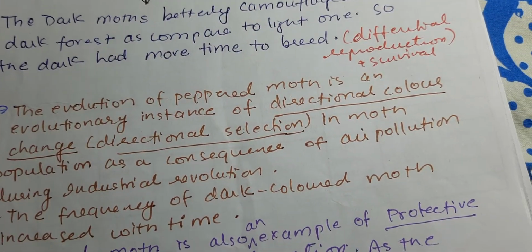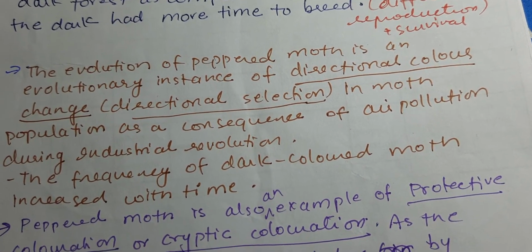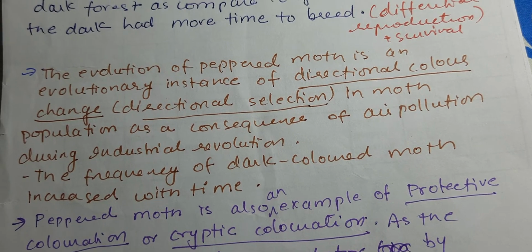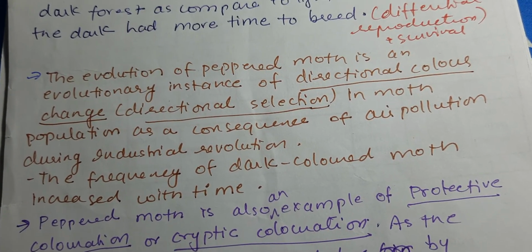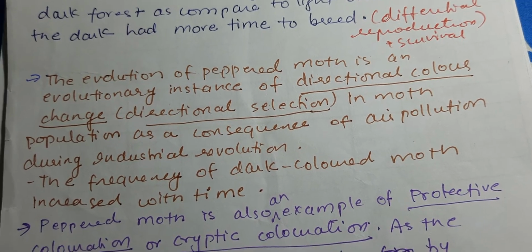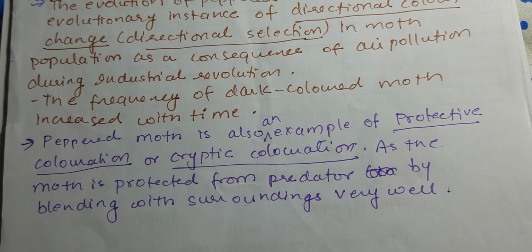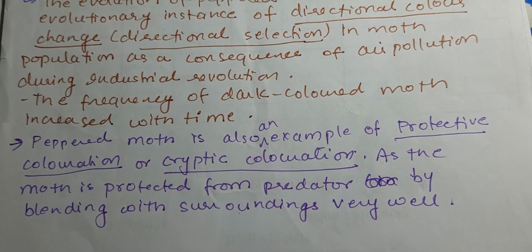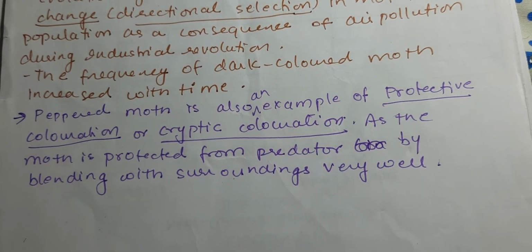The evolution of peppered moth is an evolutionary instance of directional color change. This is also known as directional selection in moth population as the consequence of pollution during the industrial revolution. The frequency of dark color moth increases with time. So this is what we call directional selection.